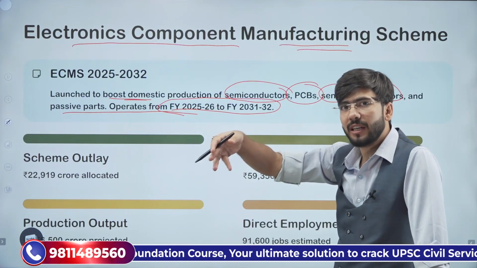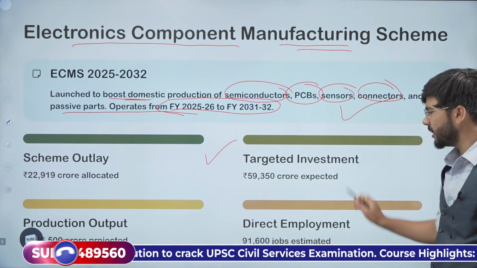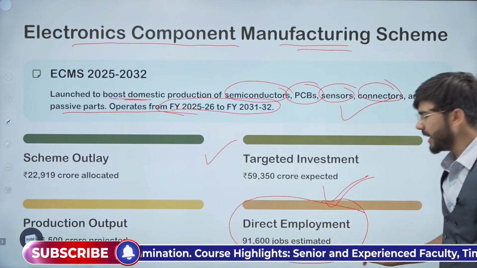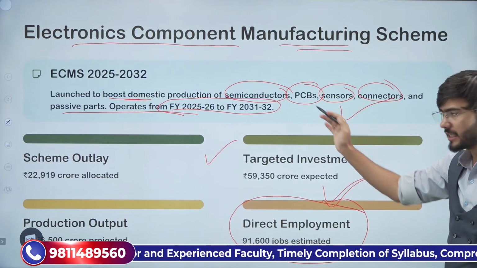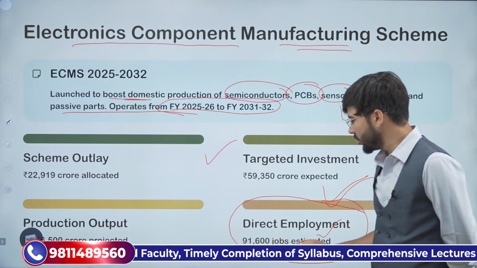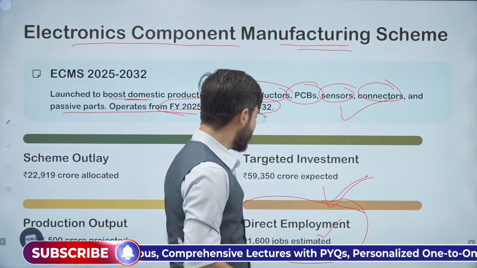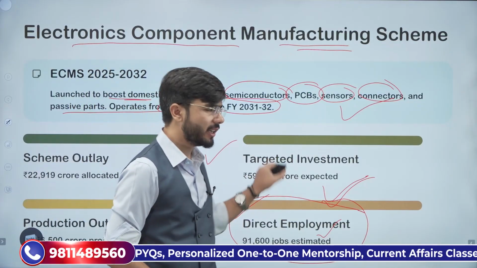That is why we are covering it in detail. These are just numbers. One of the most critical numbers is the direct employment provided under PLI or under this electronics component manufacturing scheme, which can boost the jobs. Around 1 lakh more jobs can be created. This is important because you can directly use this fact in your answers, particularly in the introduction.